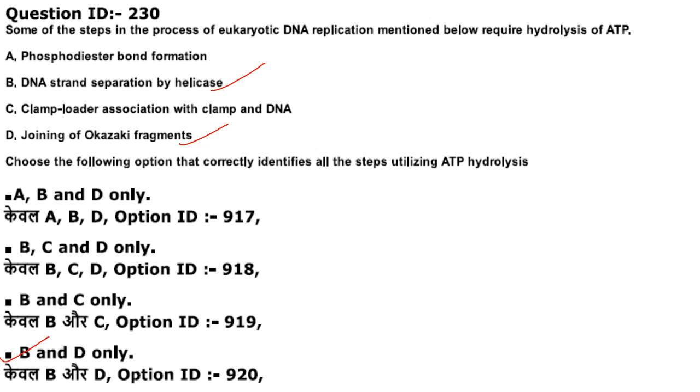Then next one. Some steps in the process of eukaryotic DNA replication mentioned below require hydrolysis of ATP. Choose the following option that completely identifies all the steps utilizing ATP hydrolysis. Phosphodiester bond formation? No. DNA strand separation by helicase? Yes. Clamp loader association with clamp and DNA? No. Joining of Okazaki fragments? Yes. So the answer here is B and D only. Answer is option 4, that is option ID 920.